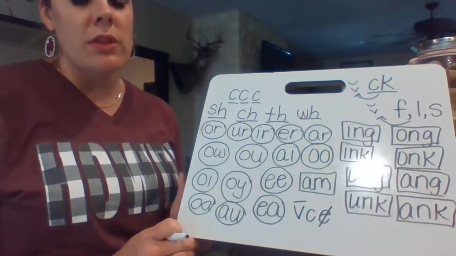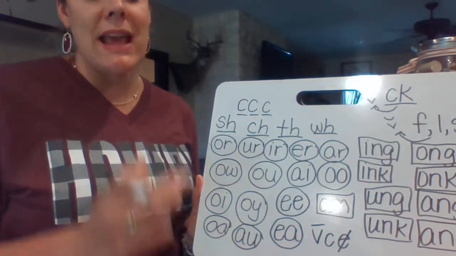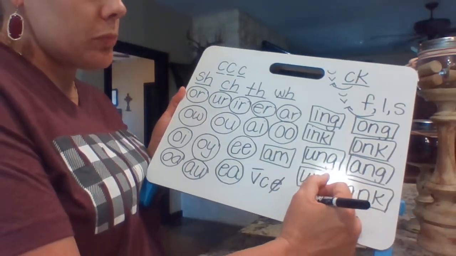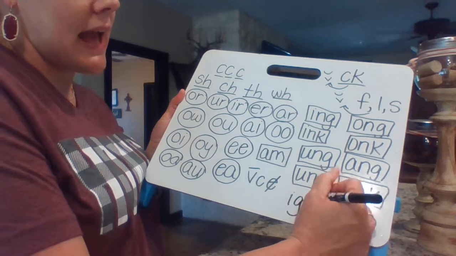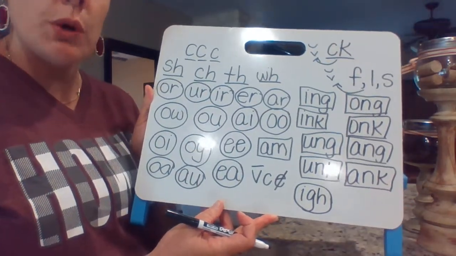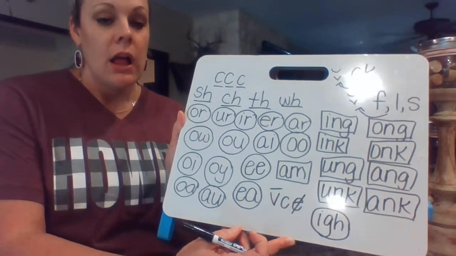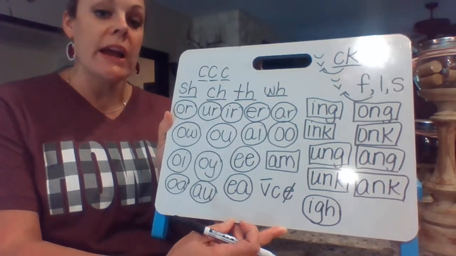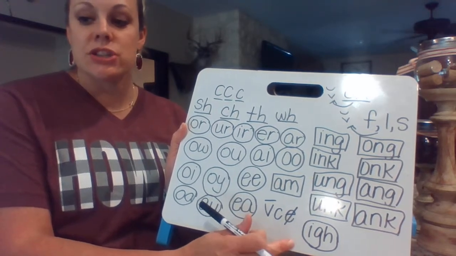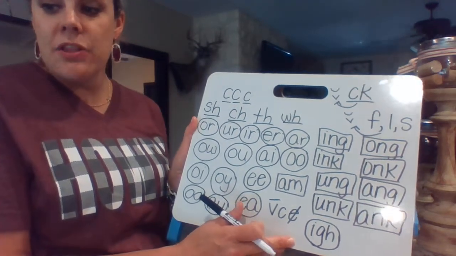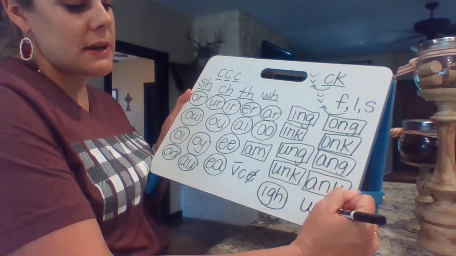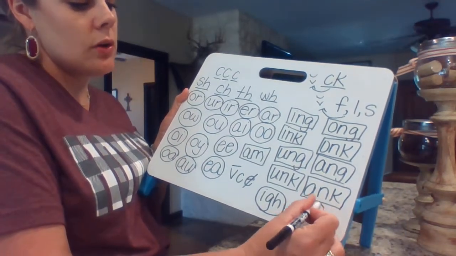And there are two more things that we were getting to right at the end of school that we didn't quite get to. One of those was the IGH. When you see the IGH together, those go together and that says I, like light. So IGH, we're going to circle and that's going to say I. IGH says I. And then there was one more, there's not a whole lot about them, but it's UI